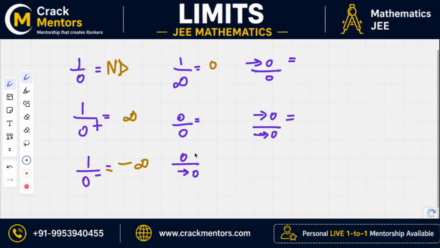0 by 0, what do you think? Not defined. Correct. It is not defined because you're dividing by 0. What is this? It's like 0 by 0.0000001, let's say, which is 0.